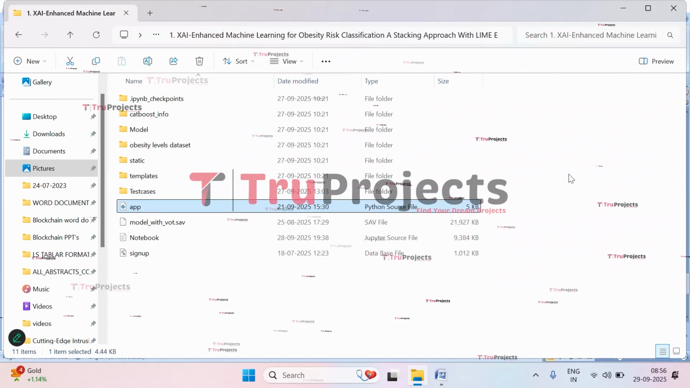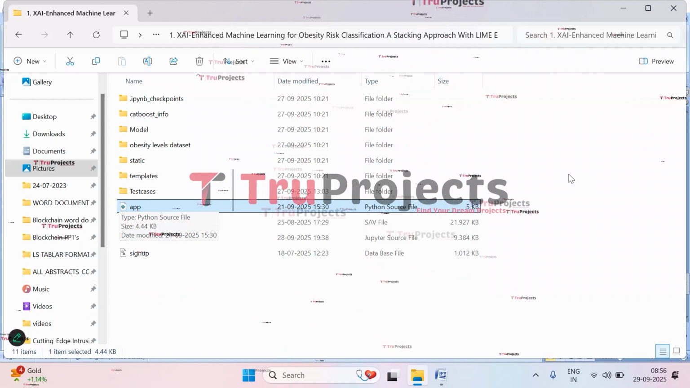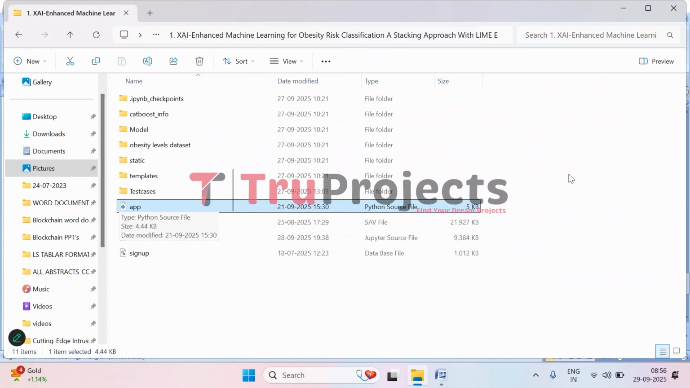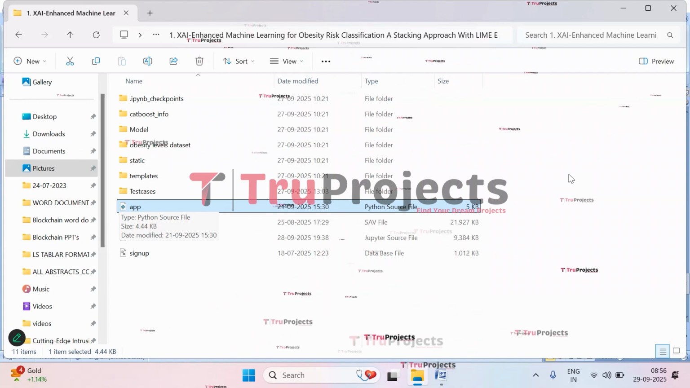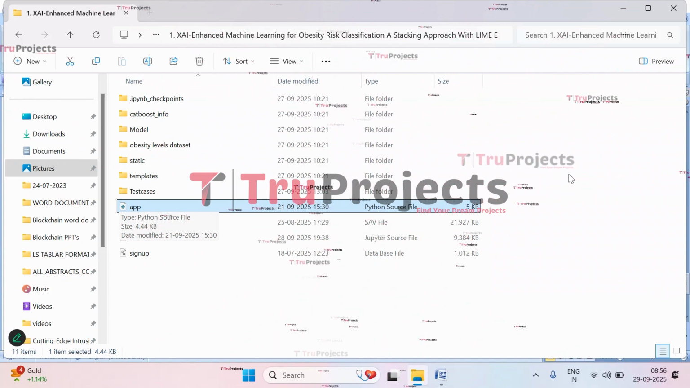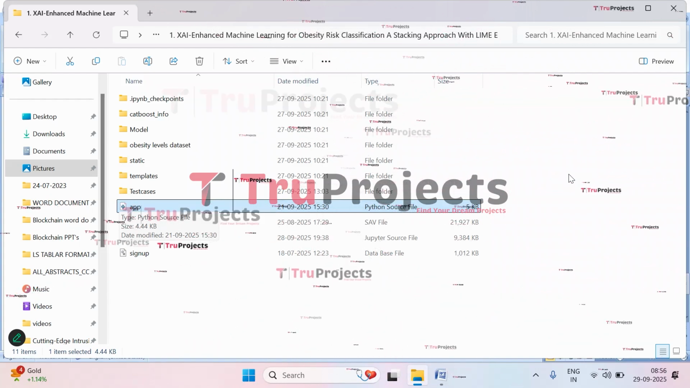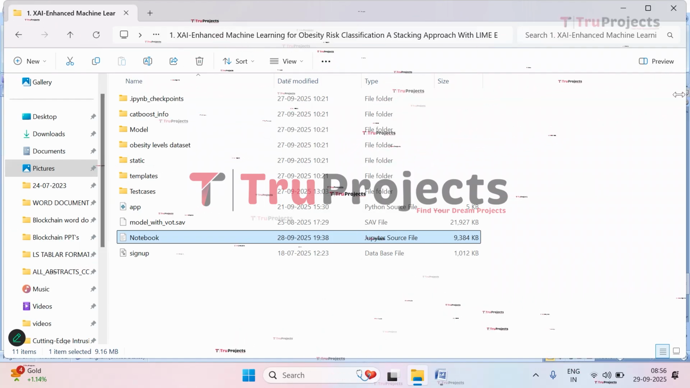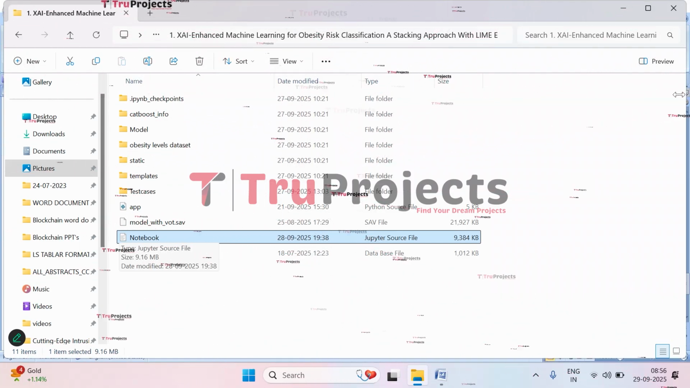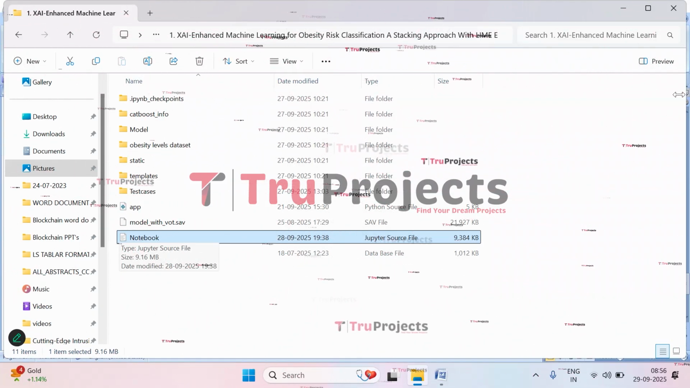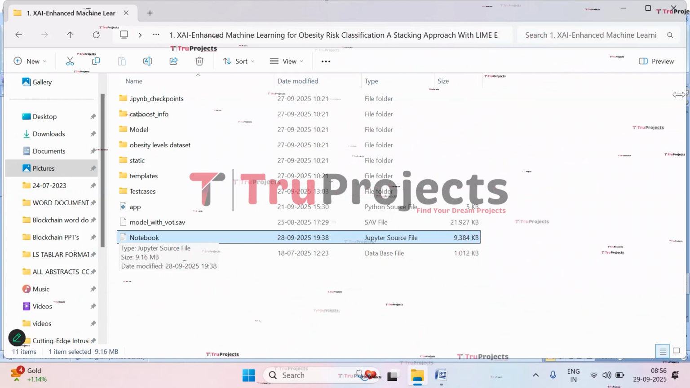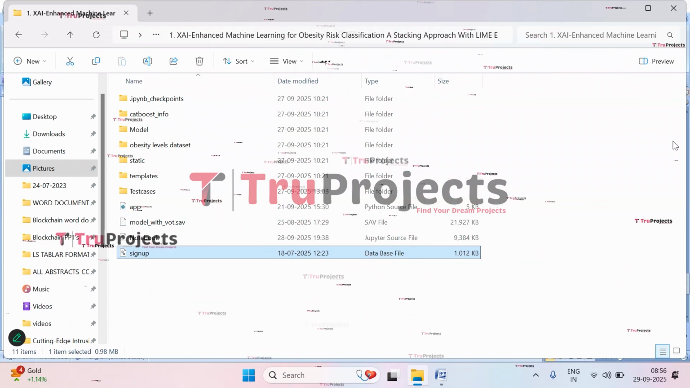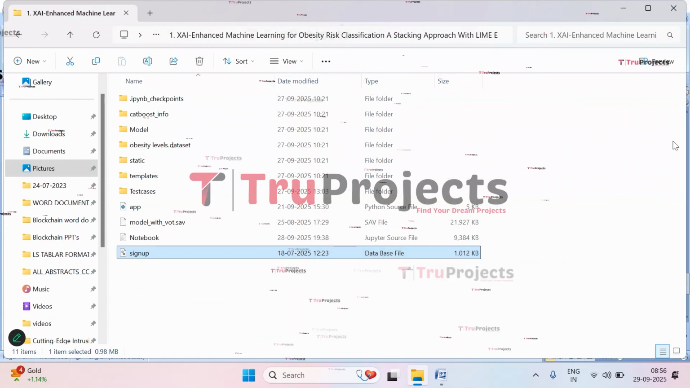And here we have the app.py file. This .py file contains the information related to front-end logic. It includes code written in Python that handles server-side operations such as processing user requests, interacting with the database, and generating dynamic content to be rendered in HTML templates. And here we have the other model file. This is the notebook file, which is a Jupyter notebook file, and it contains a combination of code, graphs, and outputs all in one place. It allows users to write and execute code in individual cells. This is the database file in which we will be storing the user information. So this is all about the code folder.